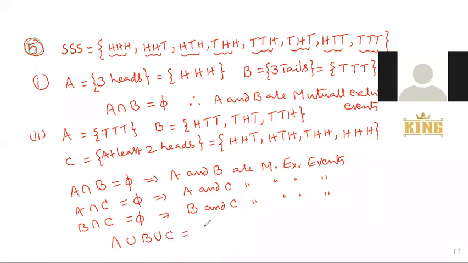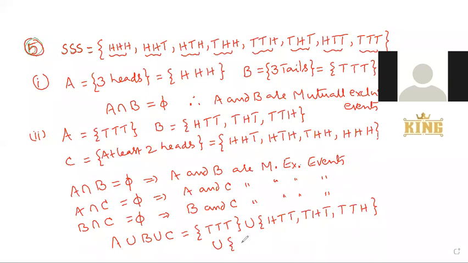Write down. A set is all three heads, and B set is one head two tails.